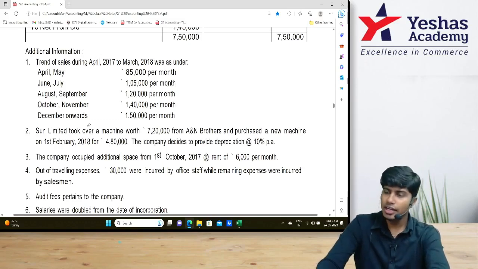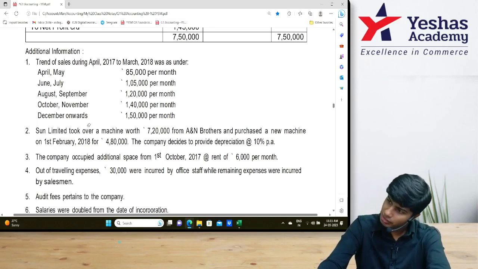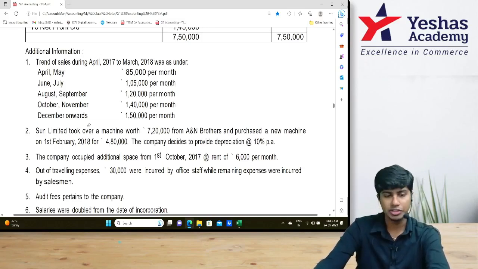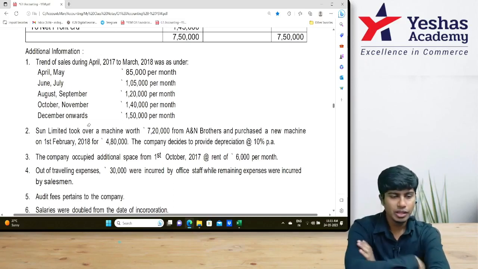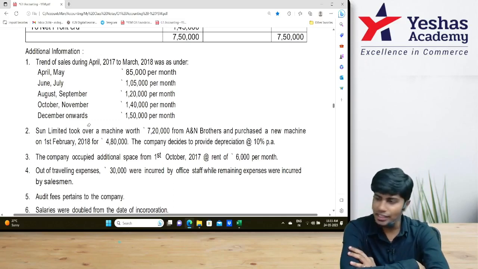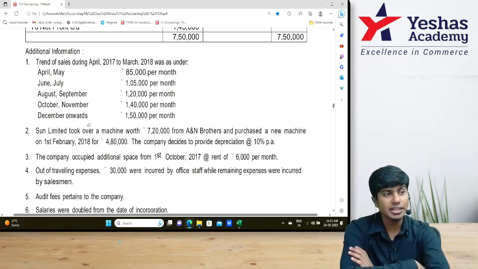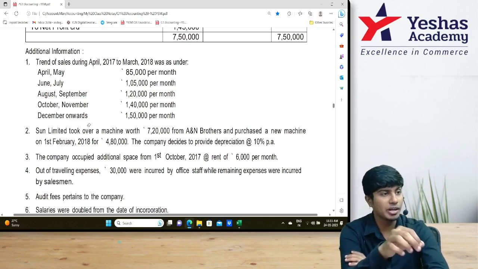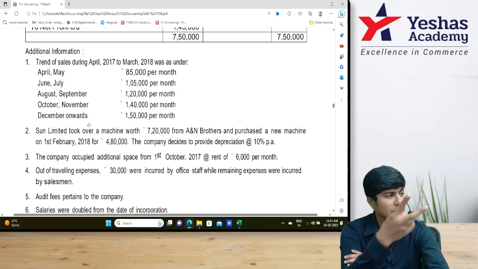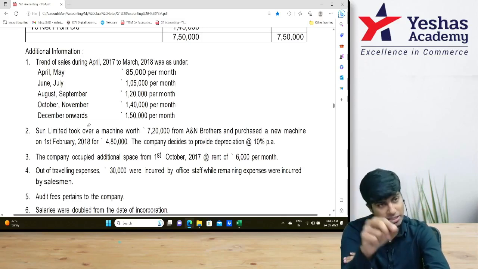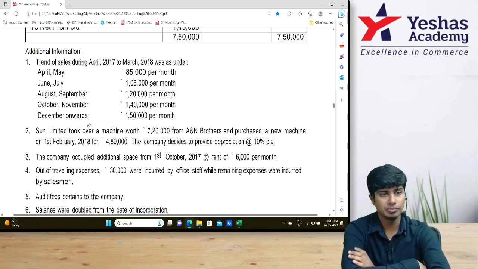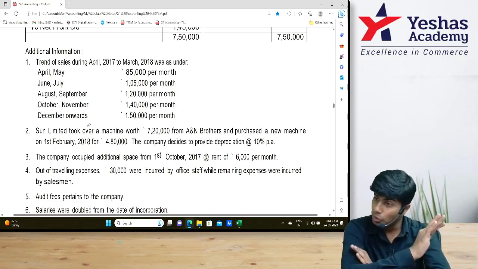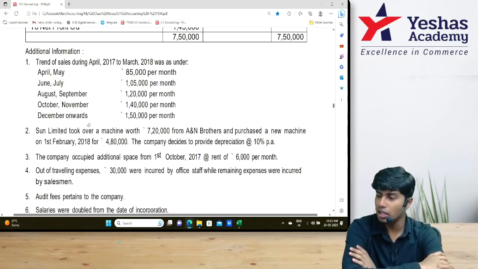12 months, into 10%, and this should be split in time ratio. Then we have 4,80,000 into 10% into how many months? When was it purchased? February, March. So into 2 by 12. What ratio? It should be only post.